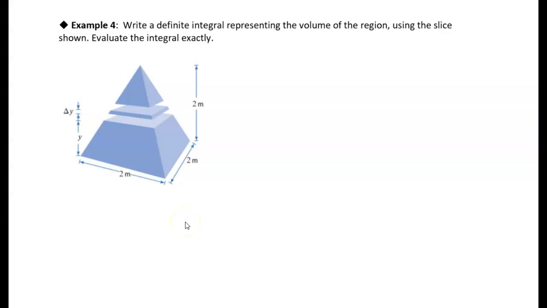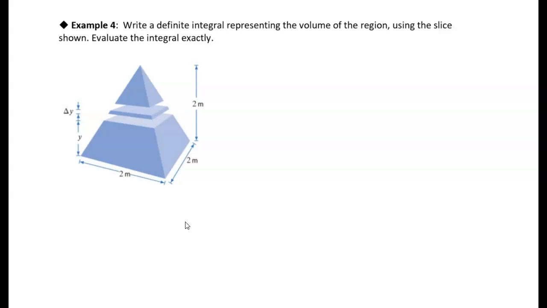All right, so here's another example of finding volumes by slicing a three-dimensional figure. In this case, we've got a pyramid that looks like it's 2 meters by 2 meters on the base. It's a square pyramid, and the height is 2 meters. If we slice it horizontally, all of those cross sections are just squares, and we can easily find the area of a square. Then if we multiply by the thickness, we get the volume of each little slab.